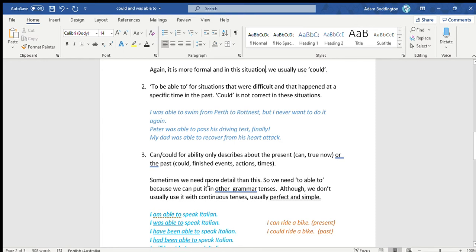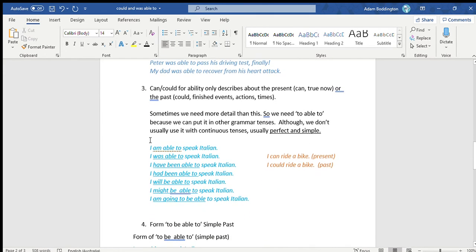So sometimes we need more detail than this. So we need "able to", because we can put it in other grammar tenses. Okay, usually we don't use it with continuous tenses. Usually perfect and simple. So for example here, I can say I am able to speak Italian. I was able to speak Italian. So that's your simple present and your simple past.